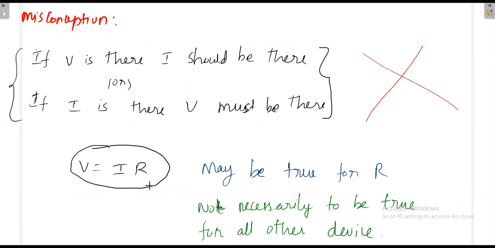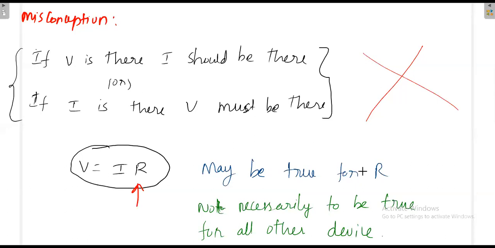See, circuit analysis is not only about resistance, it is about everything, because inductors and capacitors are there. And again voltage sources, current sources, and active elements like diodes and transistors are there. Again, dependent sources are there: voltage controlled voltage source, current controlled current source. Their behavior is really different. So always you cannot expect this relation. This may be true only for resistance. Only if you have a resistance, if voltage is there, then there should be some current, or if current is there, then there should be some voltage. It is true only for resistance.